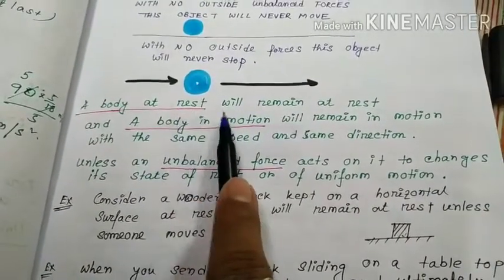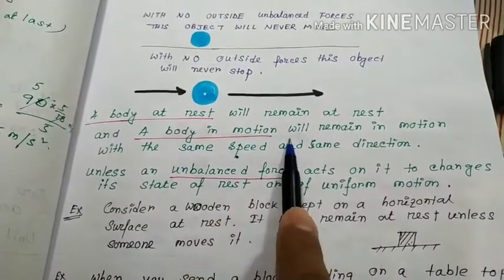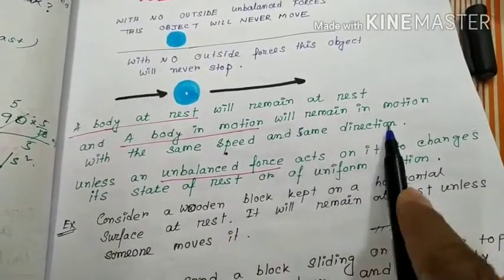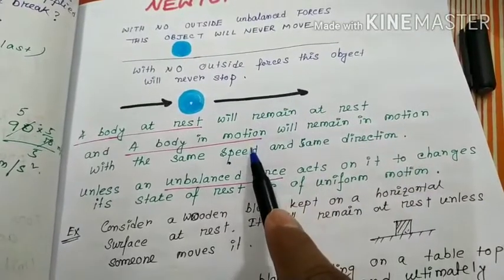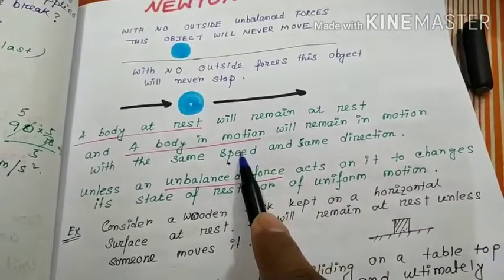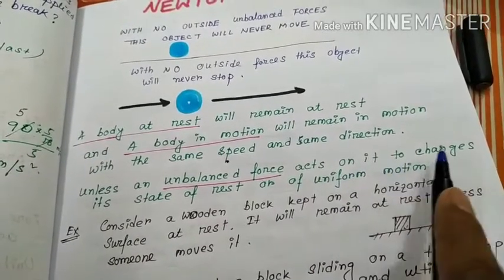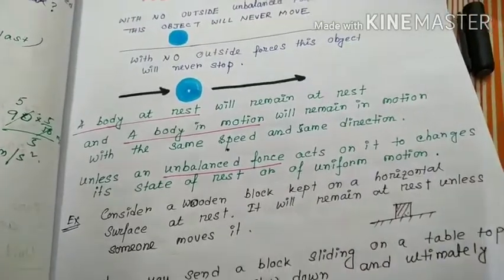A static body will stay static and a moving body will stay in motion.